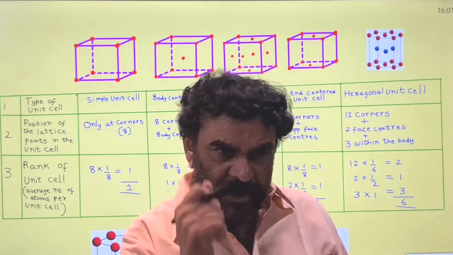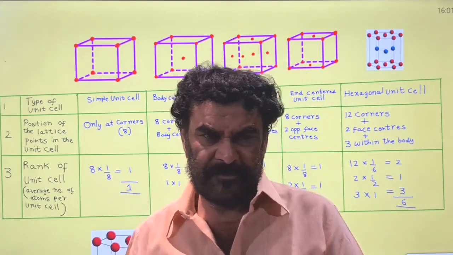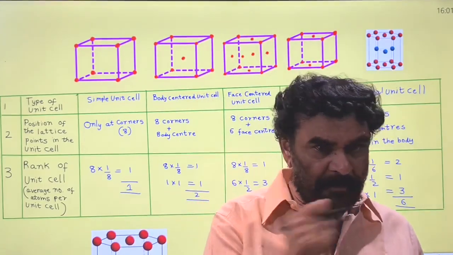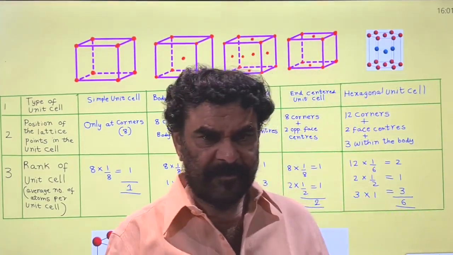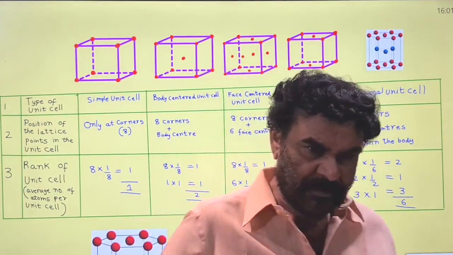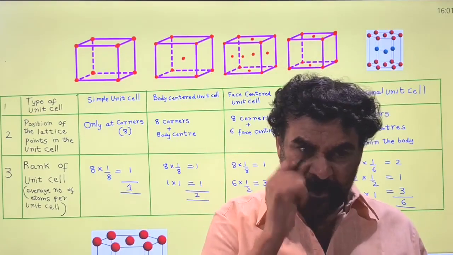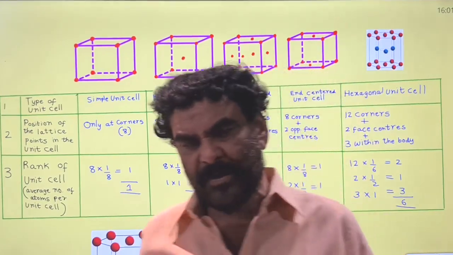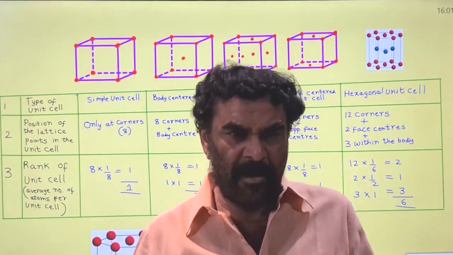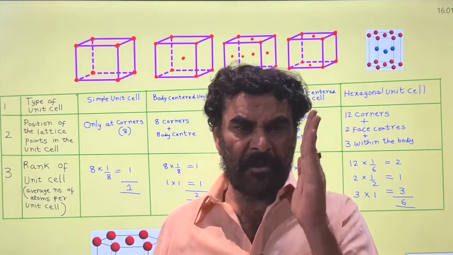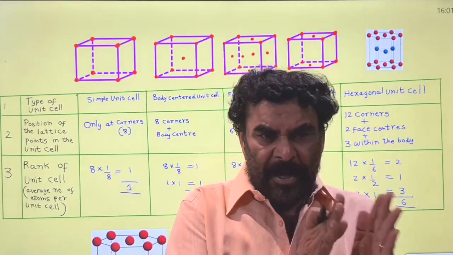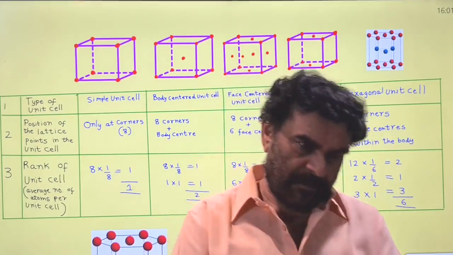The average number of lattice points, or simply atoms, that are involved in the formation of the unit cell is called the rank of the unit cell.